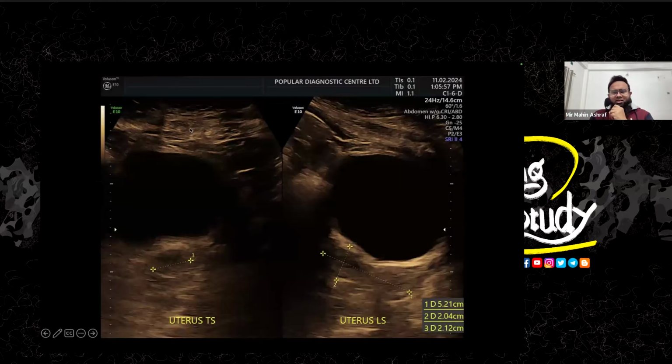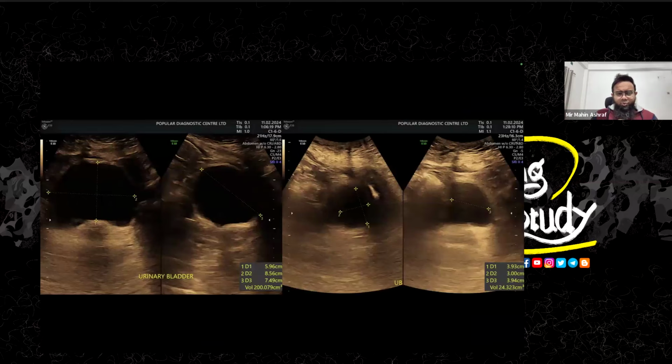This was the patient's uterus on longitudinal and transverse section, which is not a significant finding. It looks quite normal with my poor resolution. And this patient was also asked to have the pre-voidal and post-voidal residue checked. So for first voiding, this was the post-voidal one. Overall, it looks quite okay. I have nothing to say about that. It's not the point for today.